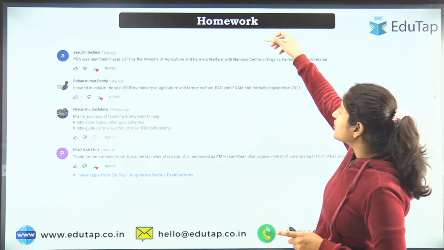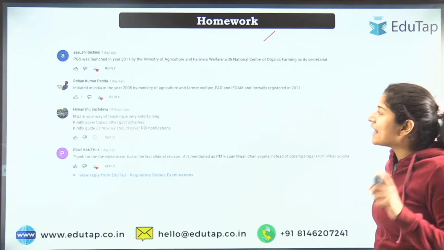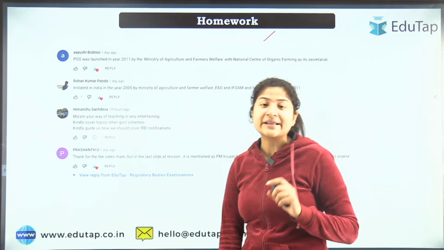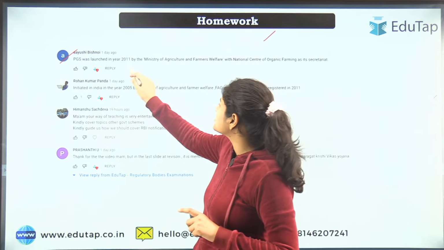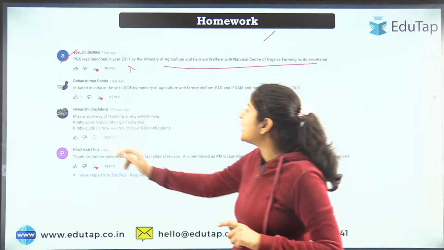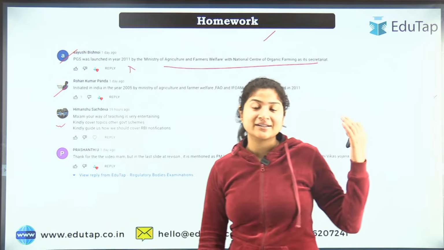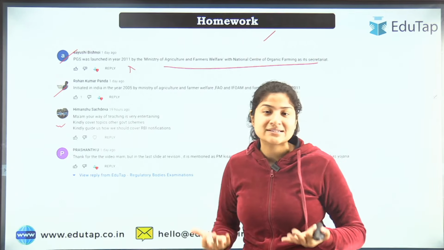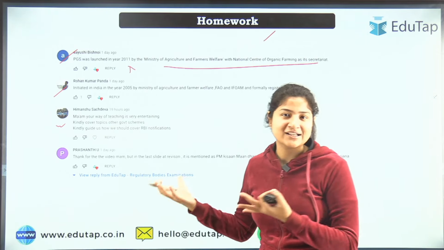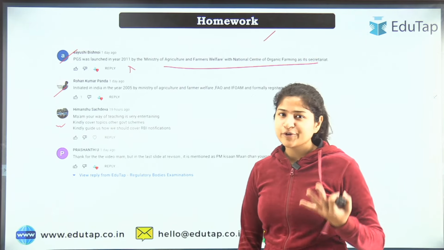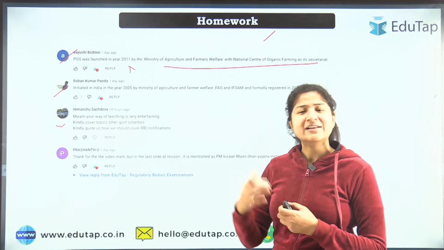Now there is a homework for you all. Sorry, this is the answer of the previous homework, where I asked about the participatory guarantee scheme, and Ayushi said the correct answer, that it was launched in 2011, and she also gave additional information. Rohan said the correct answer. Himanshu, thank you very much that you are appreciating and you are able to understand what I teach. But we have different faculties for different things, and whoever teaches you, they all are doing their best, and they will continue to do that.